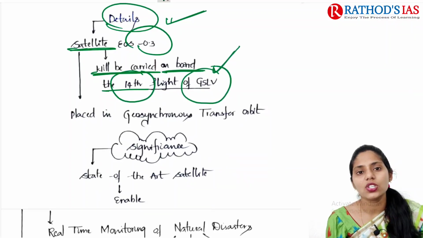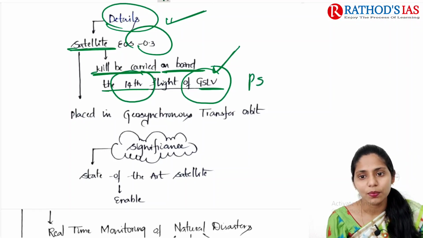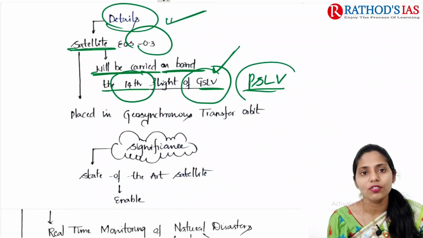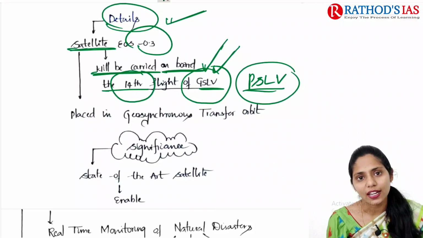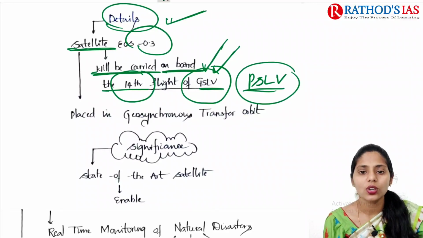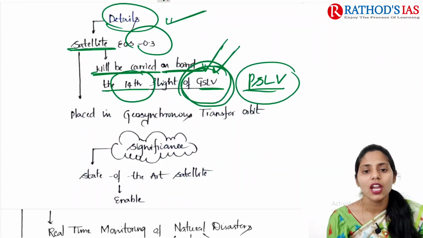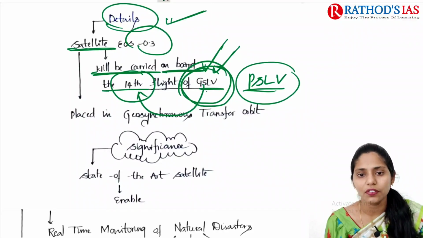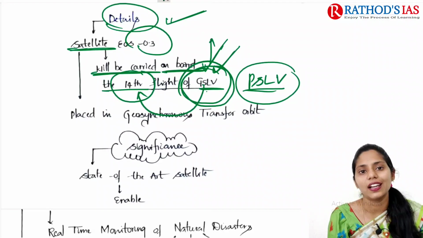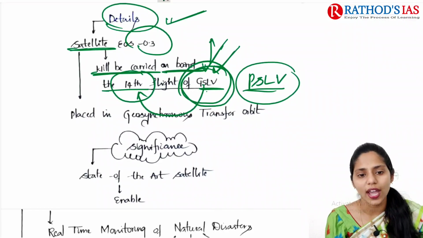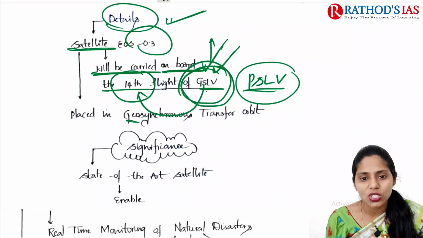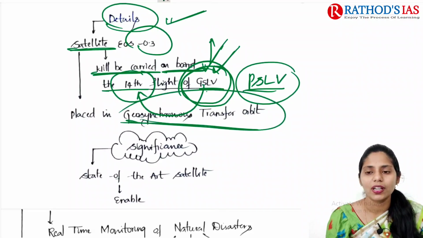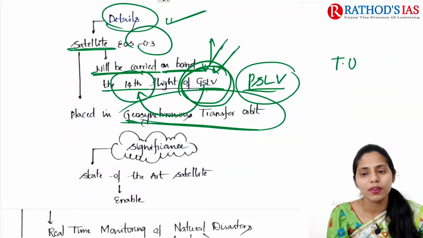We are using GSLV, not PSLV, the Polar Satellite Launch Vehicle. We are using the Geosynchronous Satellite Launch Vehicle. This is the 14th flight of GSLV, and in this 14th flight we are launching this satellite, EOS, and it will be placed in geosynchronous transfer orbit. So what is this transfer orbit first of all?